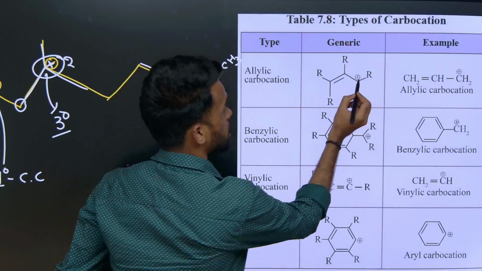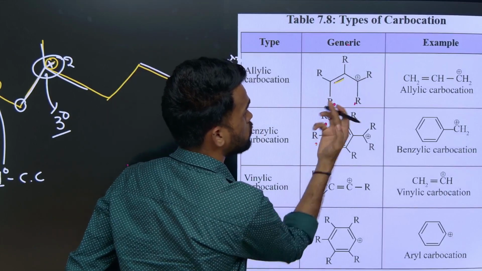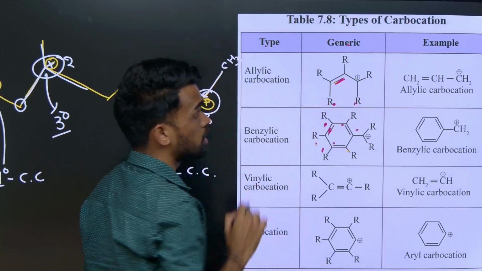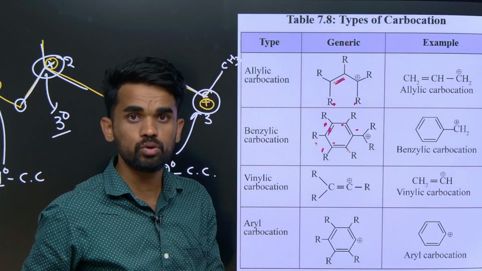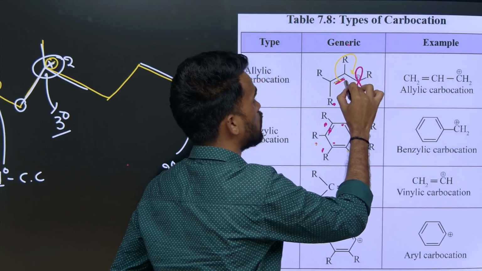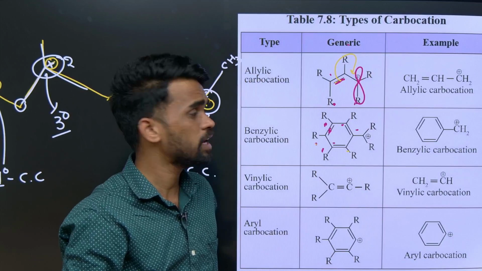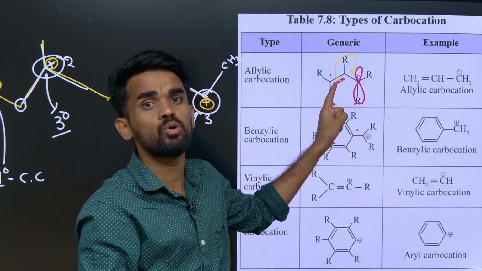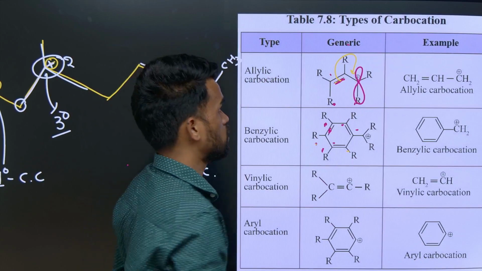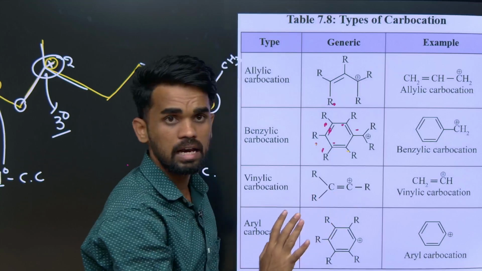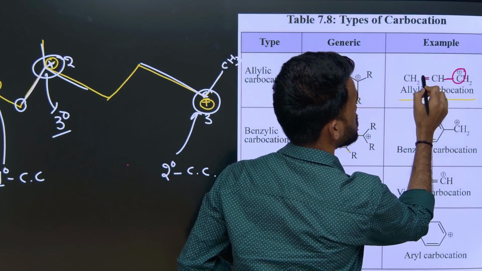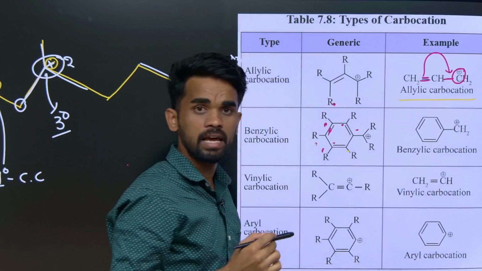Now this positive charge is in conjugation with this double bond. It means the pi electrons and this positive charge are at alternate positions. That alternate position is called the conjugative position. So this can jump like this. We know here we have one empty orbital, and to that empty orbital these electrons are transferred. That is called an allylic carbocation. Here I have mentioned it: positive charge on one carbon which is at an alternate position with a double bond. If it is like this, we should say allylic carbocation.